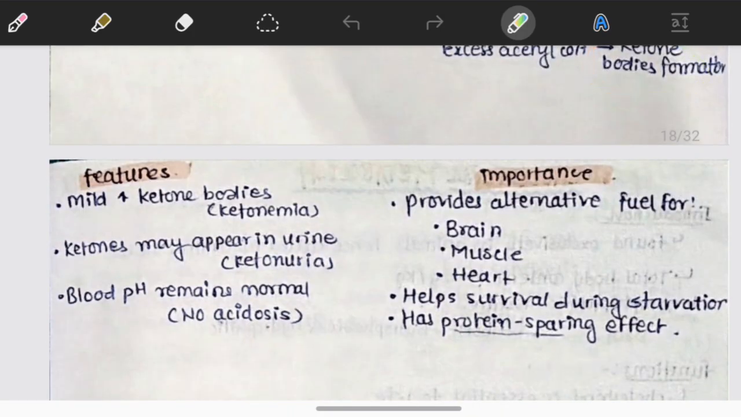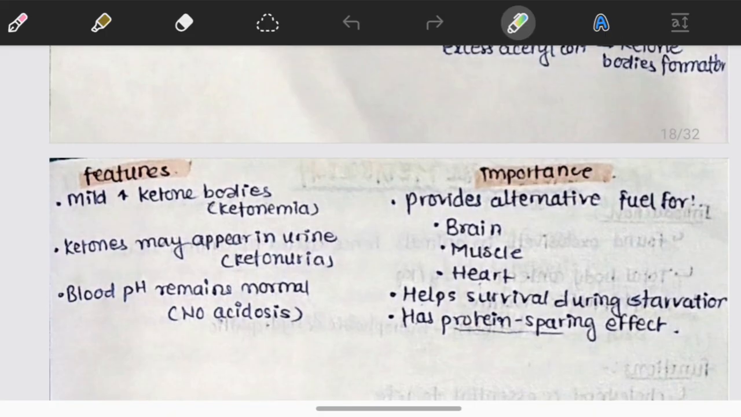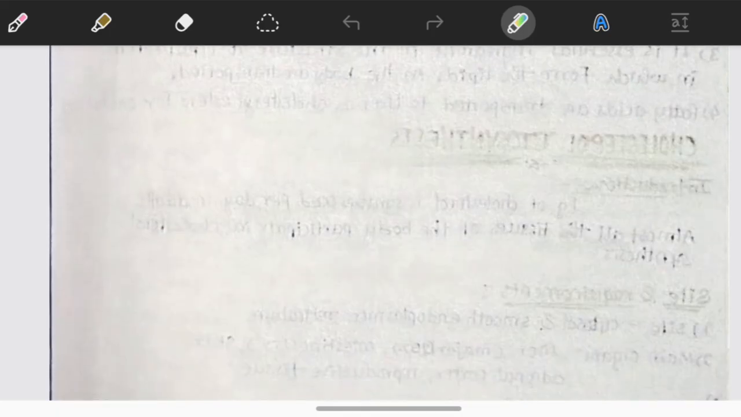The features of ketosis: mild increase in ketone bodies, that is ketonemia, and increased ketones may appear in urine, that is ketonuria. Blood pH remains normal, no acidosis. Hence it is called only ketosis, not ketoacidosis. Importantly, it provides alternative fuel for the brain, muscle, and heart. Helps survival during starvation, has a protein sparing effect. Hence here the keto